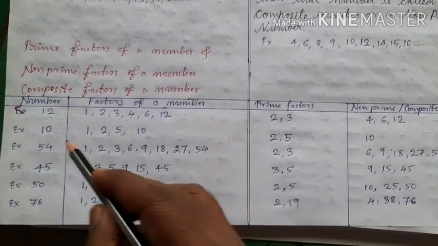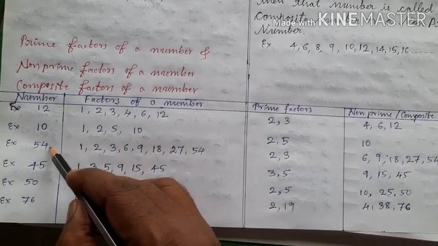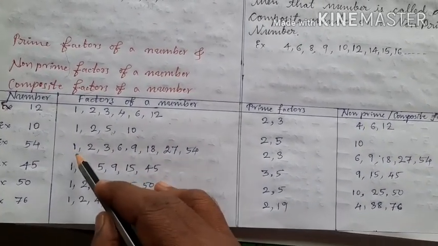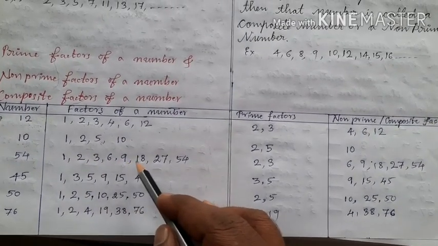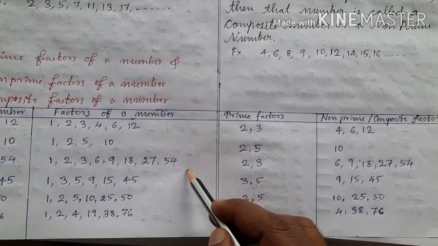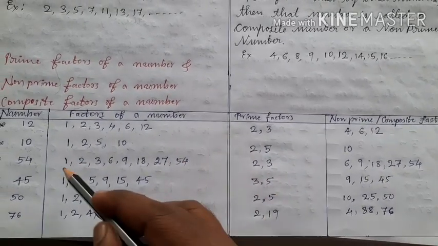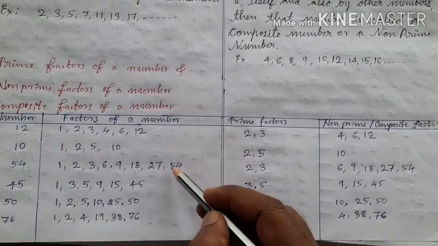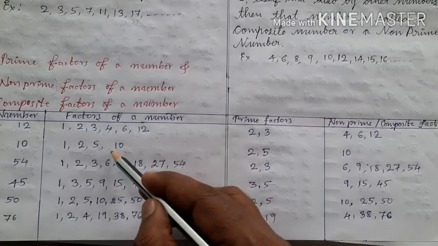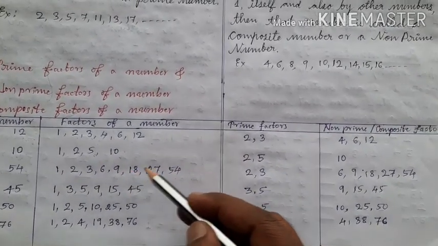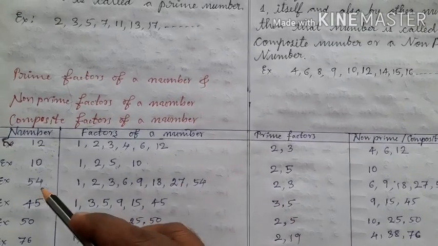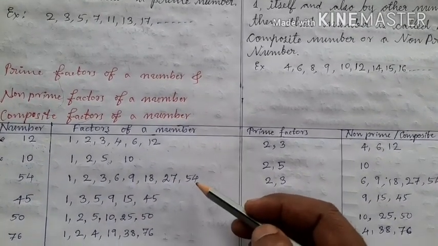Let us take an example of 54. 54 is divided by 1, 2, 3, 6, 9, 18, 27, 54. So children, it has so many factors. It is divided by 1, by itself and also by other numbers like 2, 3, 6, 9, 18 and 27. That is why 54 is a composite number, right?